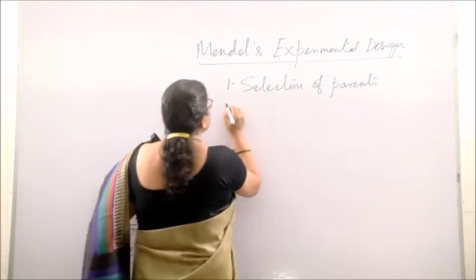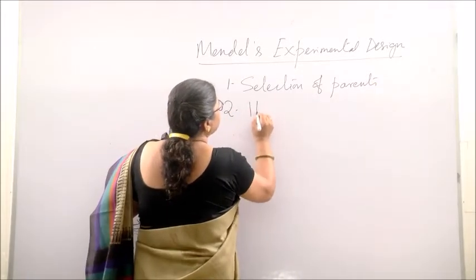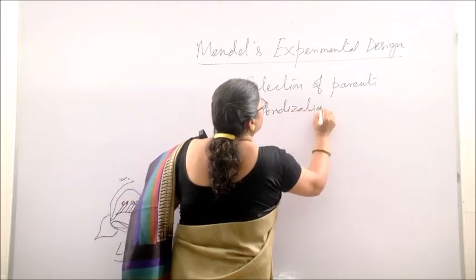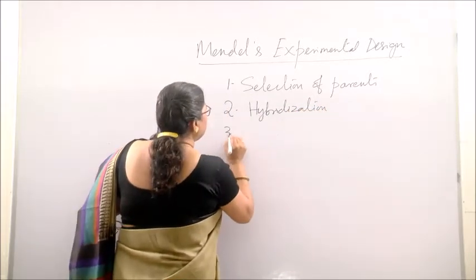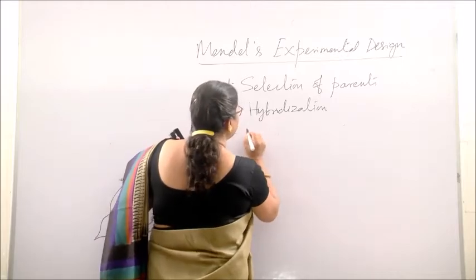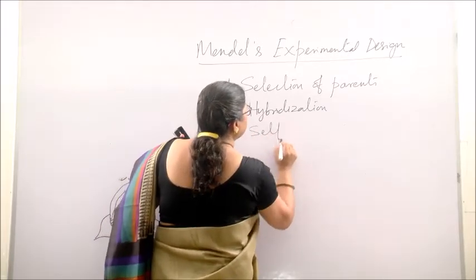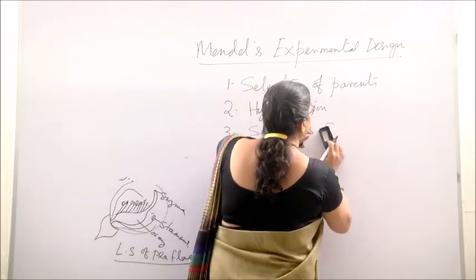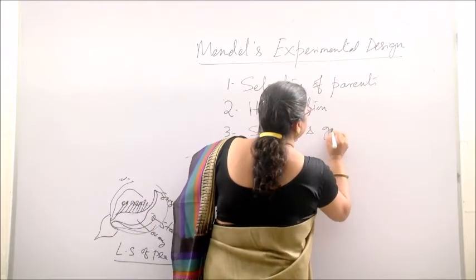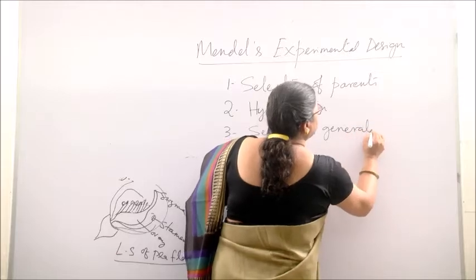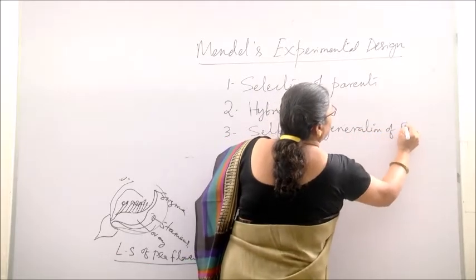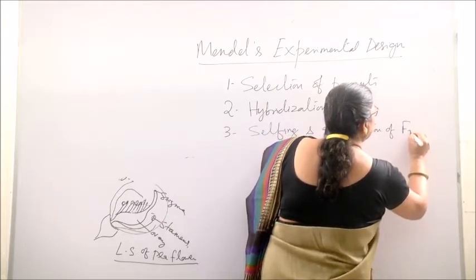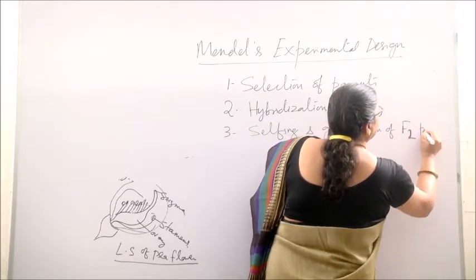The next step is hybridization. Next one is the selfing and generation of F2 plants. I will discuss what is F1, what is F2 plants.